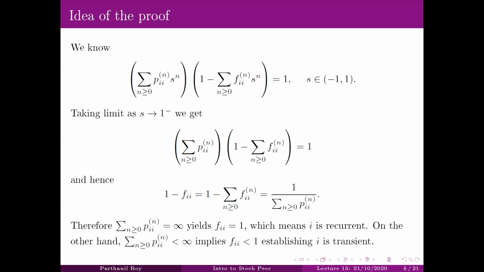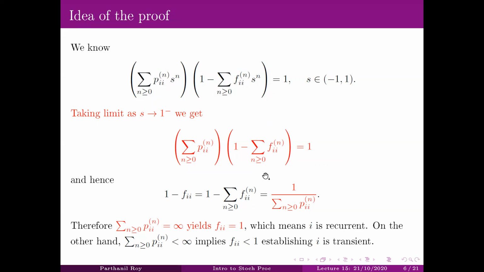But of course, this is not completely rigorous because there are some issues here. First of all, this equation is only valid in the open interval (-1, 1) in general. And then we are taking the limit as s approaches 1 from the left side. Question is, why would the limit exist? And even if it exists, why will it be equal to the thing that we want it to be? Okay, for both of these quantities.